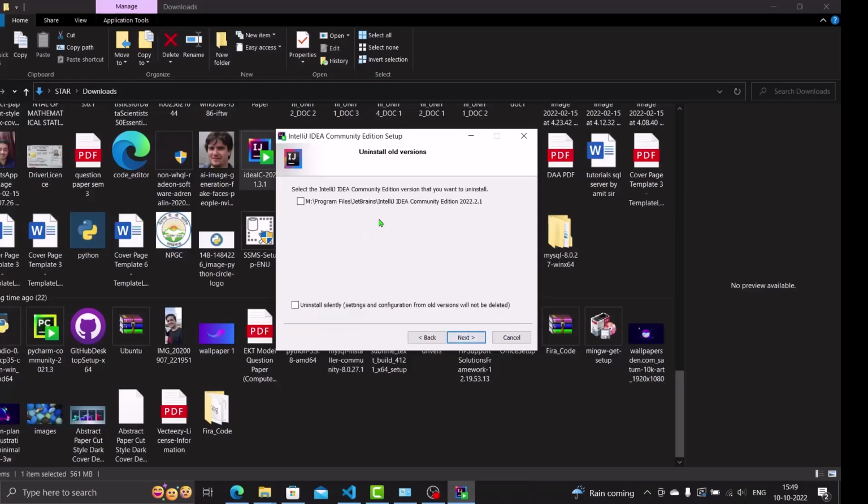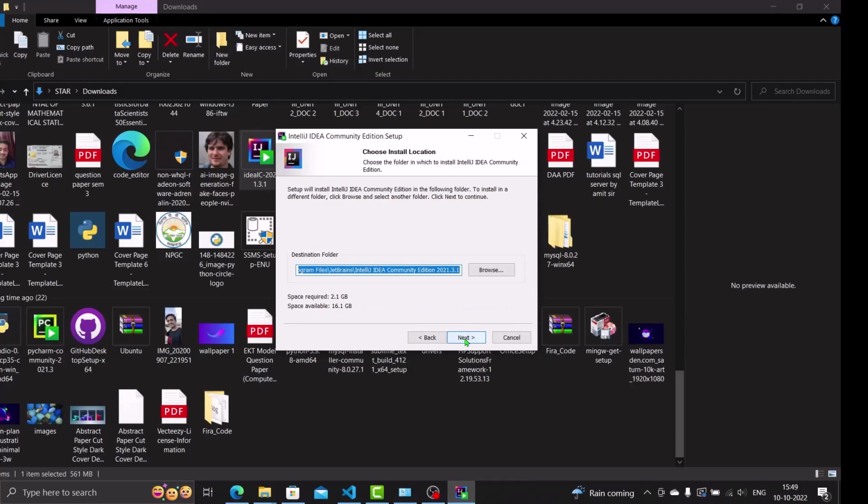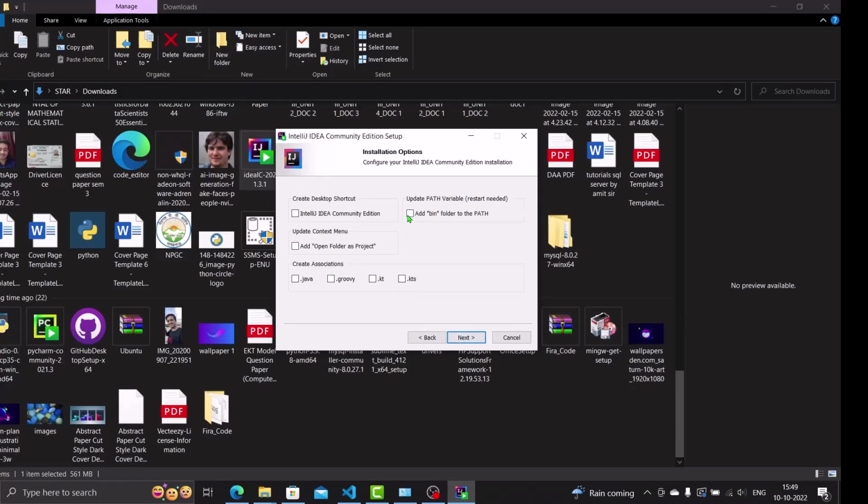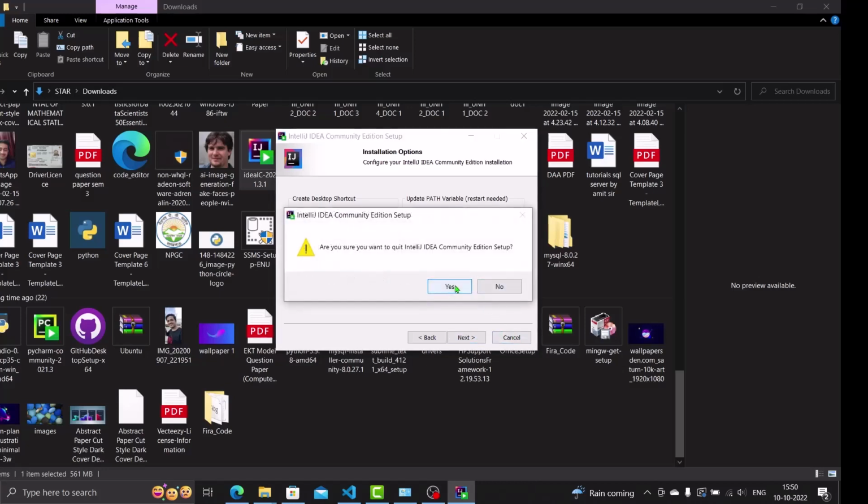Click next. Choose the path wherever you want. Click next. Click next. Now here, just add this bin folder to the path, and then IntelliJ IDEA Community Edition creates the desktop shortcut as well, and you can associate the .java extension. Whenever you click next, the installation will begin, and the IntelliJ IDE will be installed on your system. Now I'll cancel it.